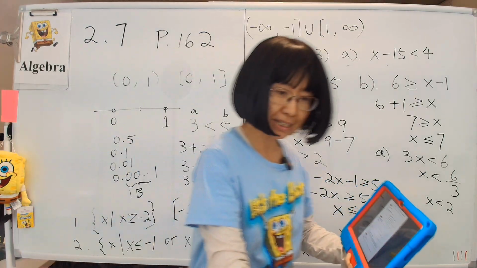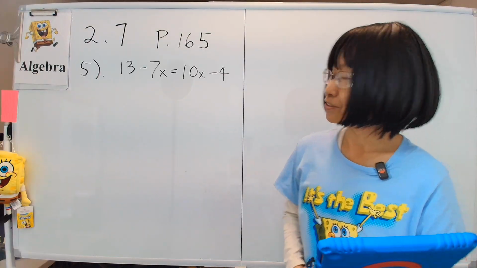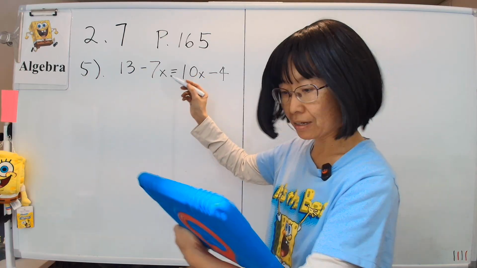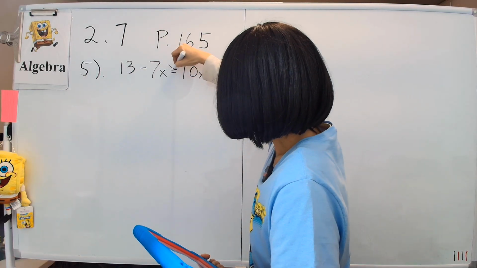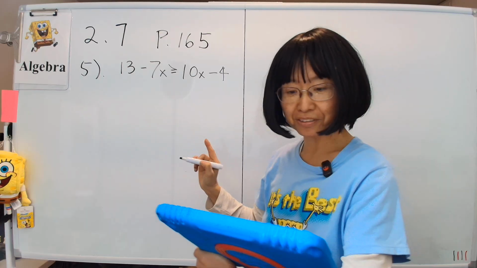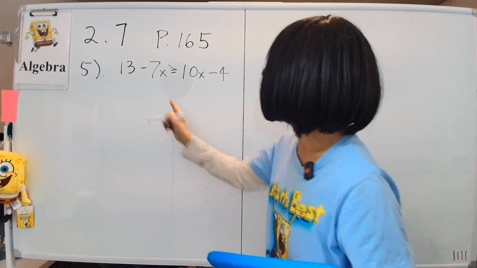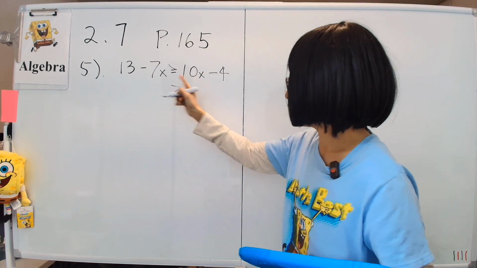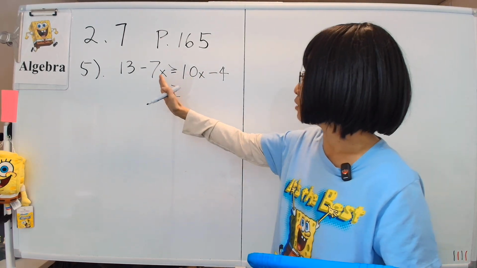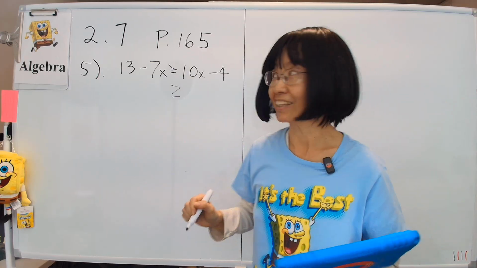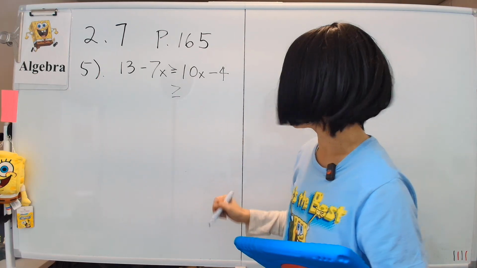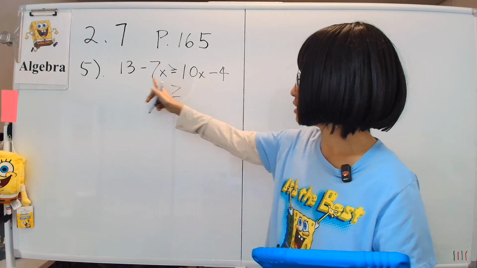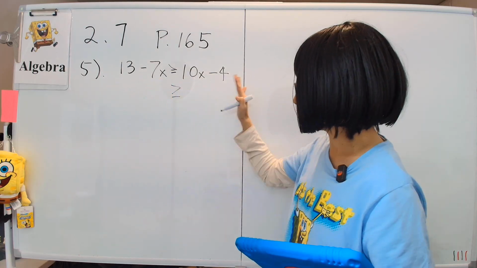Let me clean off the board. Next, let's do example 5. We have this particular problem where 13 minus 7x, what happened here? I forgot my bigger than. The bigger than or equal to 10x minus 4. Now, in that case, like I said a little earlier, I want to keep all x's positive if I can. That way I don't have to worry about flipping the sign. So when you look at this, the positive x is here, a negative x is here. So move every x to this side.